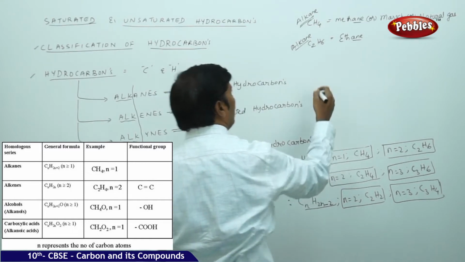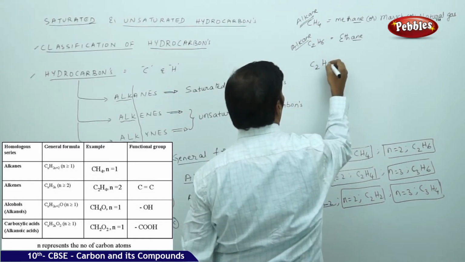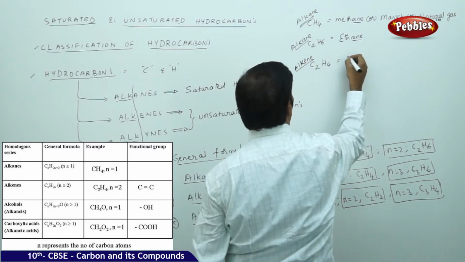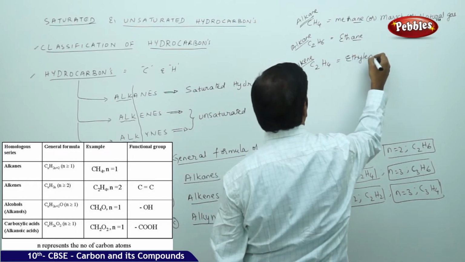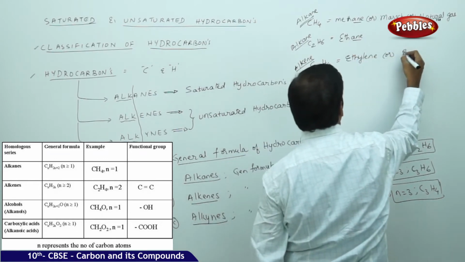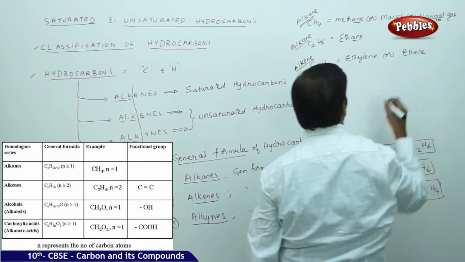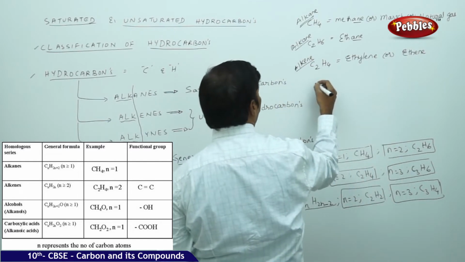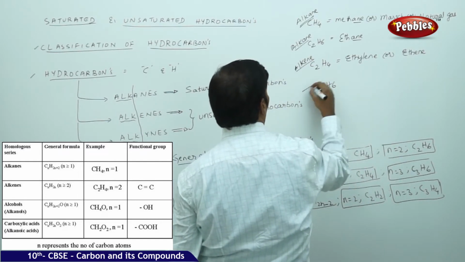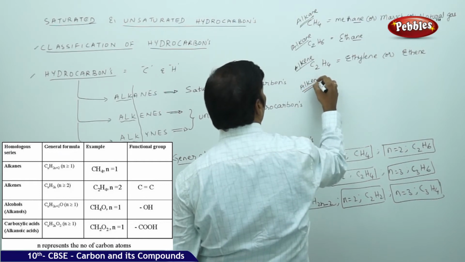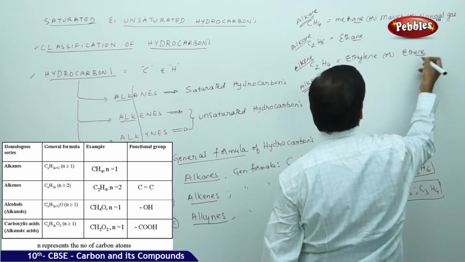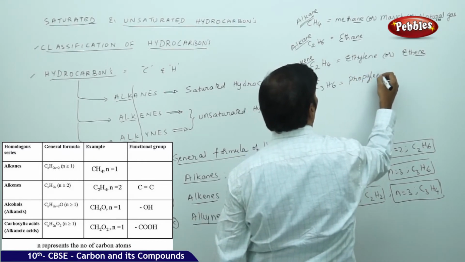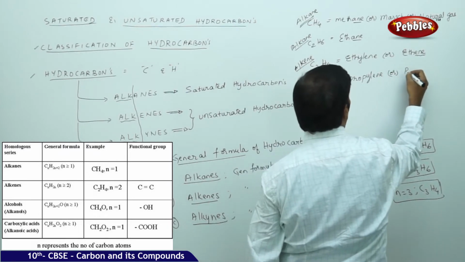Go for C2H4, it is an alkene called ethylene, or you can call it ethene. If you go for C3H6, again it is an alkene because it ends with ene. This is propylene or propene.